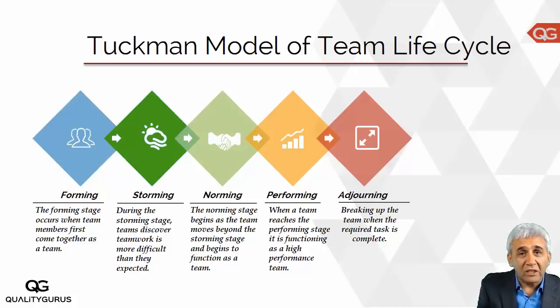And once the team has achieved the objective, then the last stage is adjourning. Adjourning is when the team is broken down, breaking of the team and going back to their own workplaces when the task is complete. So each team, when formed, goes through these 5 stages. Let us talk about these 5 stages on next few slides in a little bit more detail.